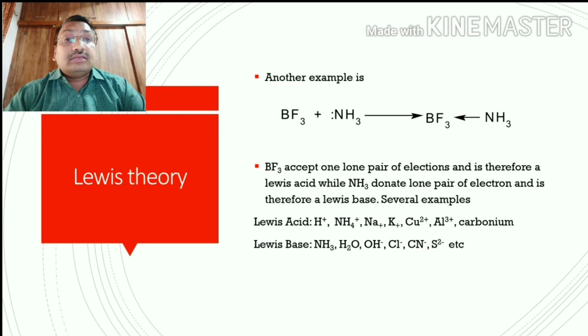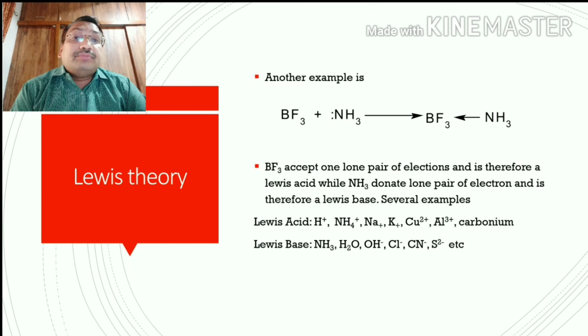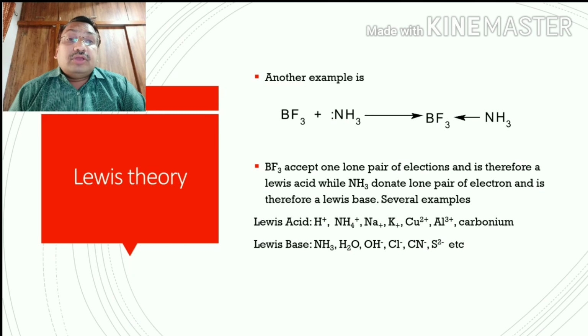Now we take another example, boron trifluoride plus ammonia. In boron, in its outer shell, an empty orbital is present, so it has the power of accepting one lone pair of electrons. So boron accepts the pair of electrons from ammonia, and ammonia donates the electron pair to the boron.